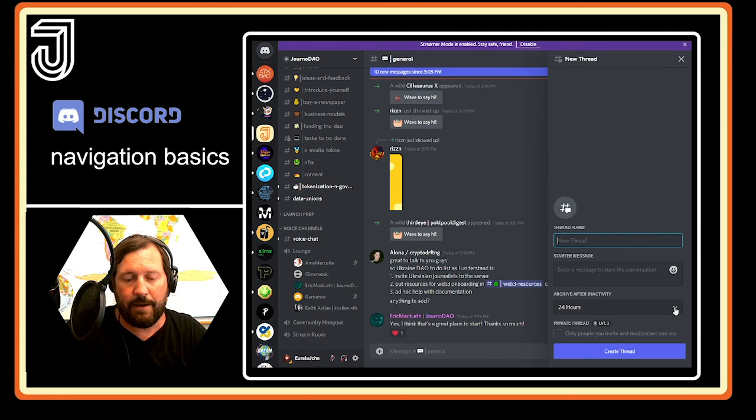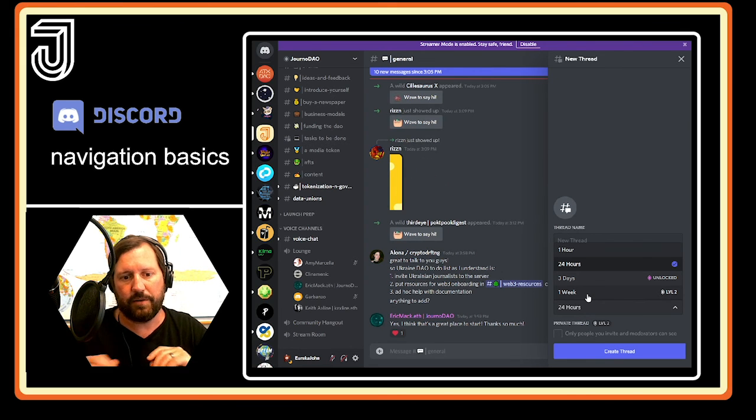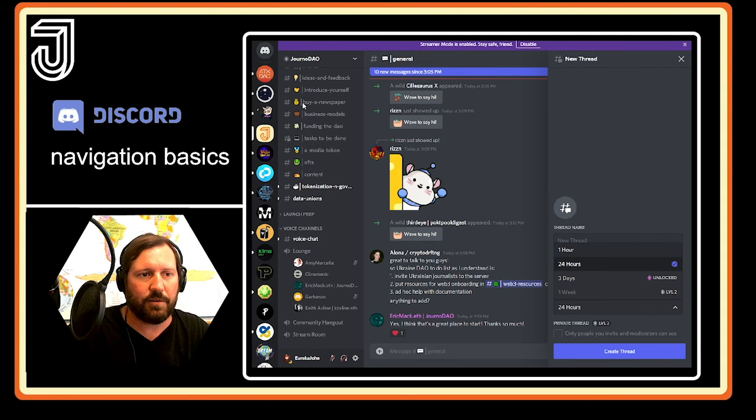And the thread, after inactivity, you can set the length right here. It's 1 hour, 24 hours, or 3 days, or 1 week. And see right here, you have to be a level 2 in the server in order to do a week. But after the time period, the thread dissolves and it goes back into the channel in the proper order that the messages came in, along with everything else. So yes, that's channels.